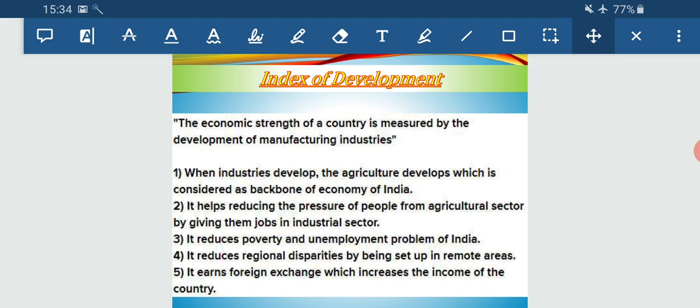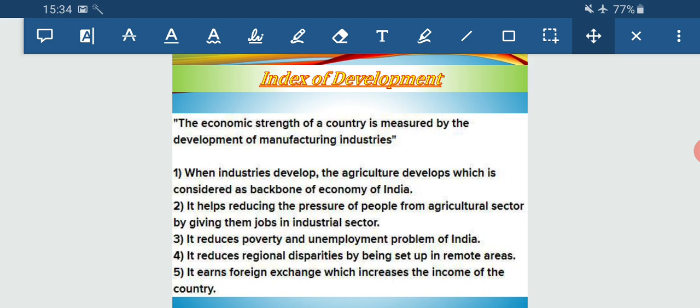So what does this indicate? Developing industry relates to development of agriculture. How is it so? The fertilizers that we get, the implements that we use, and various other things required for agricultural activities, like PVC pipes and other implements, are all supplied by the industries. So when these industries are developing, agriculture simultaneously also develops.